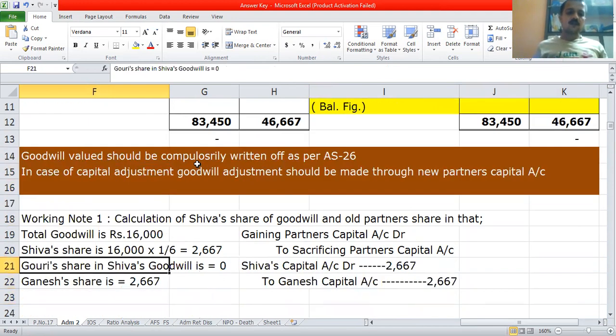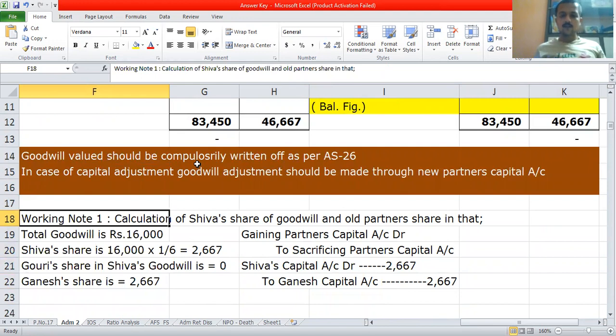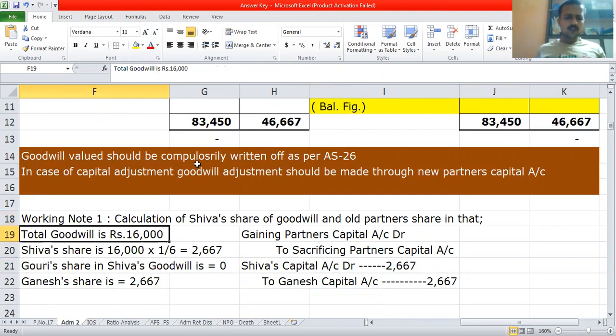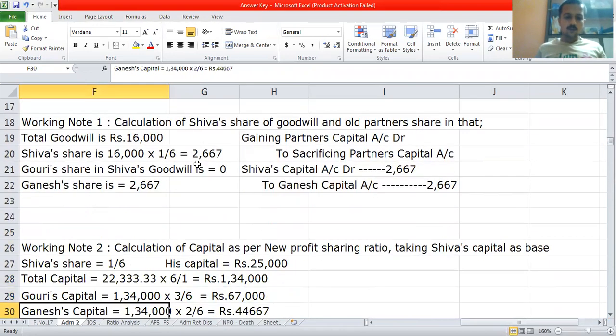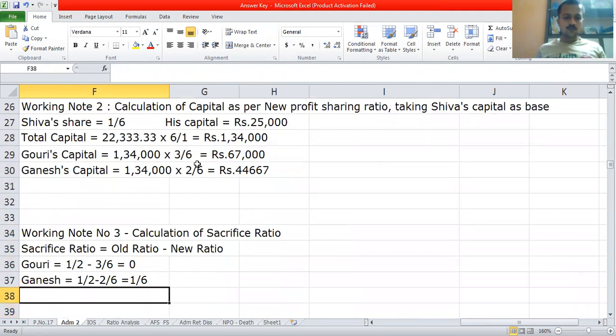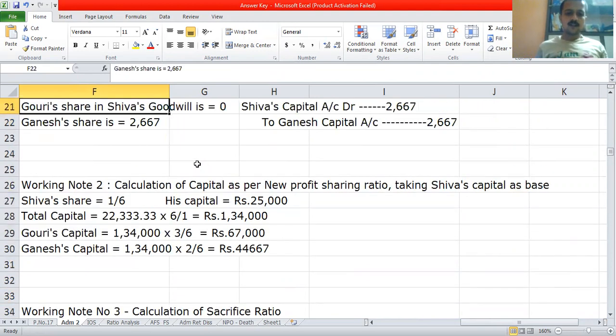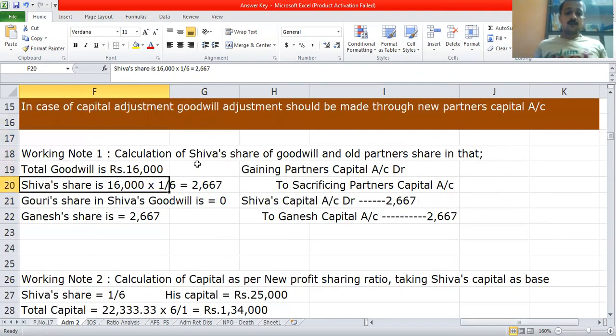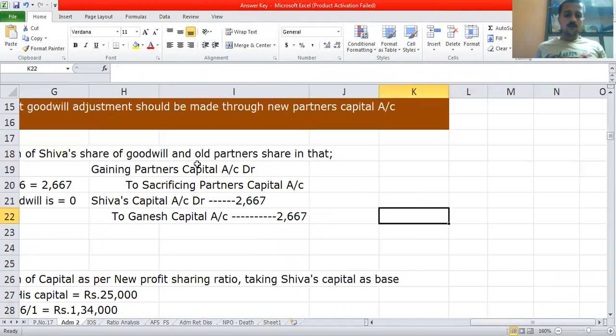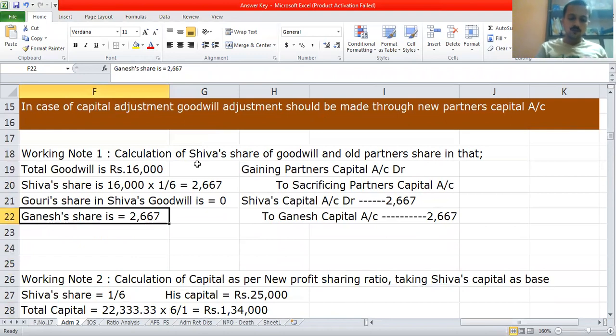Under this, first I'm doing working note number one, that is calculation of Shiva's share of goodwill and the old partners' share in that. The working note remains the same. Shiva's share will be 16,000 into 1 by 6, that is 2,667. When we calculate the sacrifice ratio, you come to know that Gauri has not sacrificed anything and the entire share is sacrificed by Ganesh. So the entire goodwill amount will be received by Ganesh only. Here the Ganesh share is 2,667.